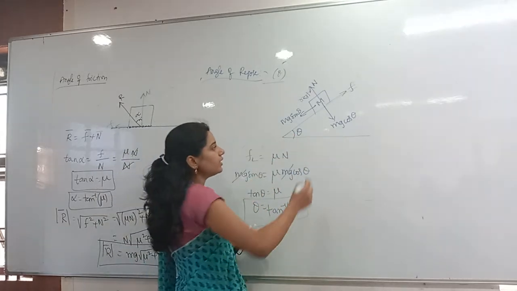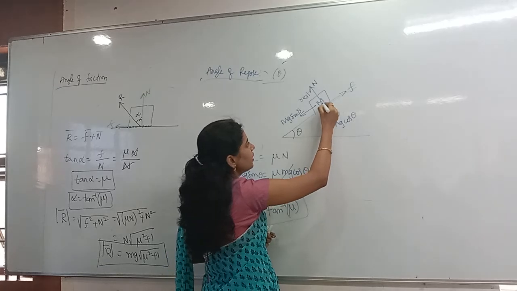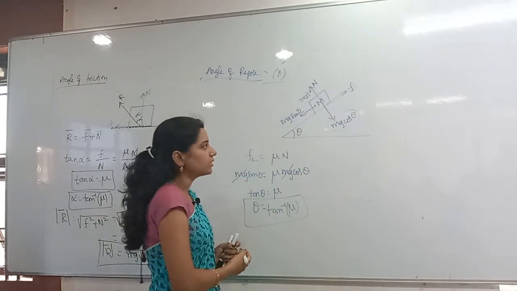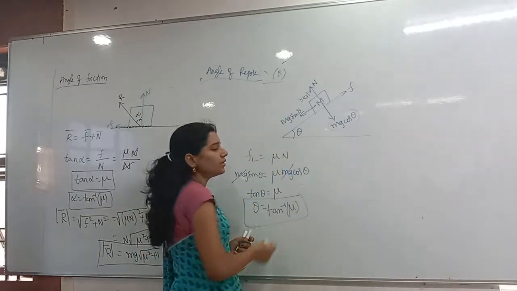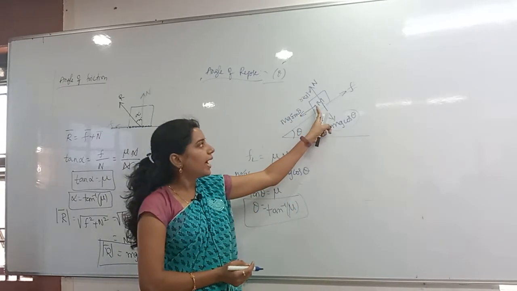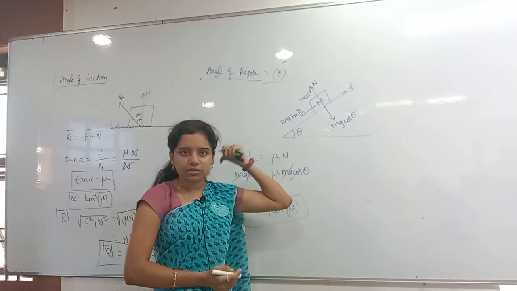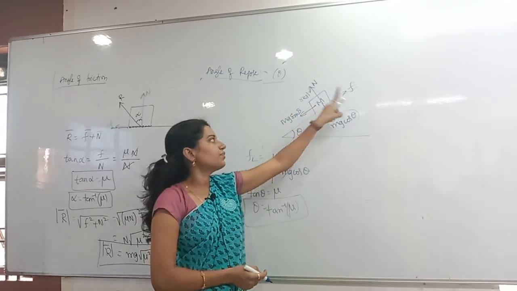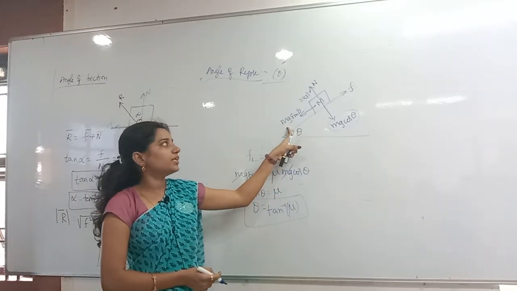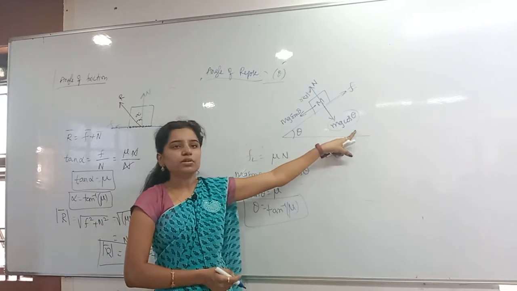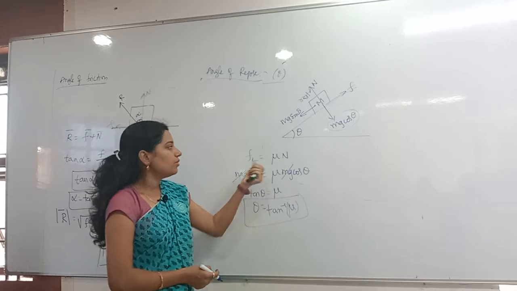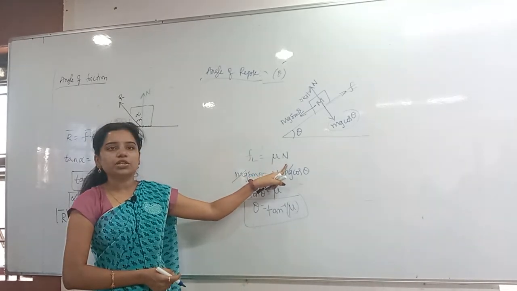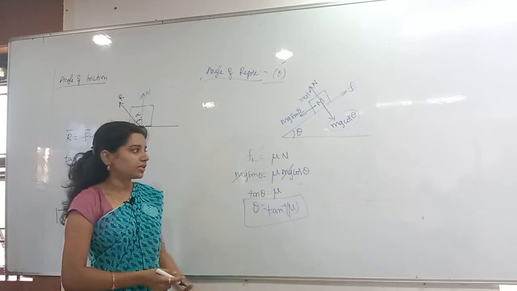So whenever it starts to move, here we have the normal reaction, and opposite to it mg cos theta. mg sin theta is in the downward direction. The body has the tendency to move downward, so friction will be in the opposite direction. That friction is equal to mg sin theta and the normal reaction is equal to mg cos theta. Now for the limiting friction, Fl is equal to mu into the normal reaction. This is the limiting friction.